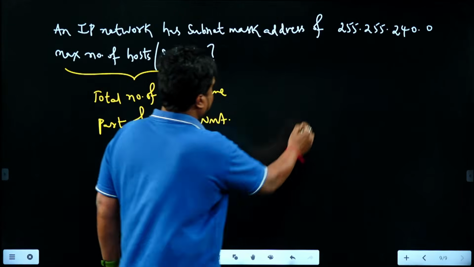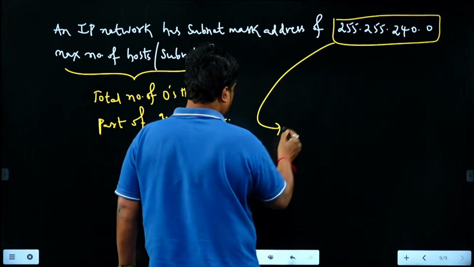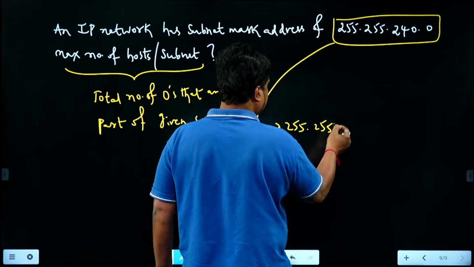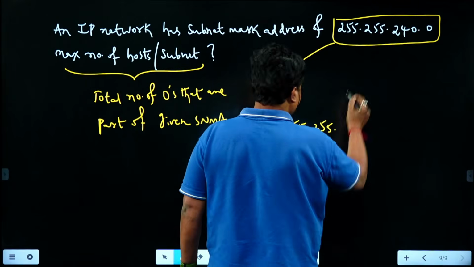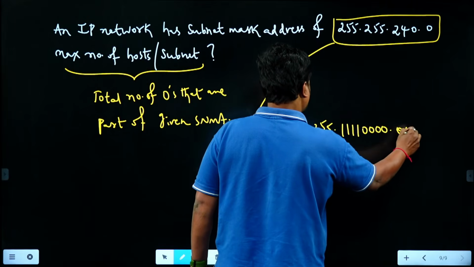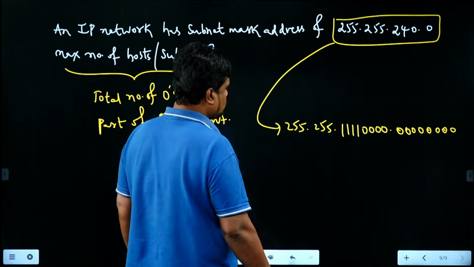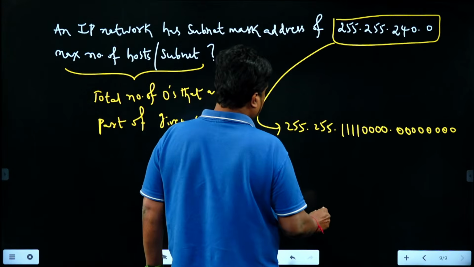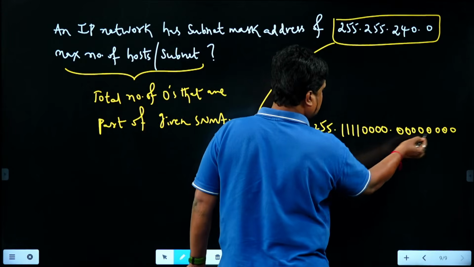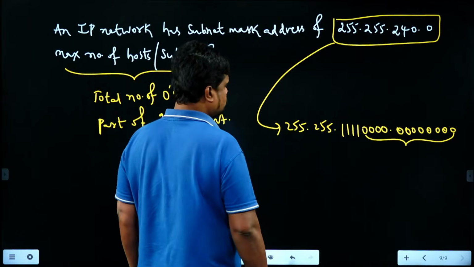So if you consider this subnet mask address, convert it into binary. 255 is all ones, 255 again all ones, but 240 is 4 times 1, 4 times 0, dot 8 times 0. Now, as we need to consider the total number of zeros, how many zeros do we have here? 8 and here 4. In total, 12 zeros are there, right?